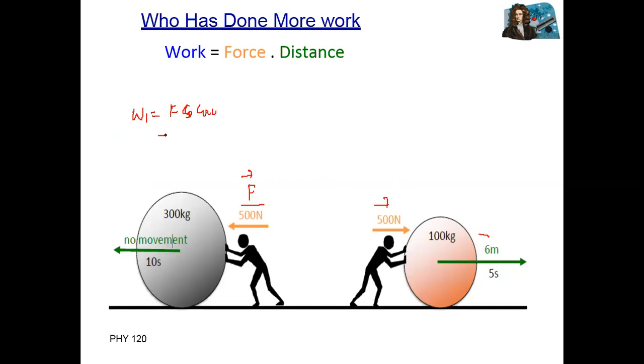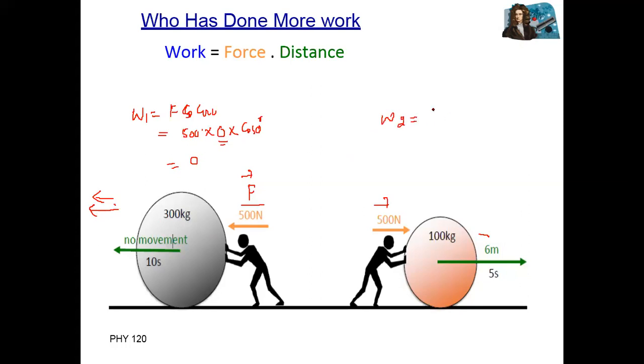You can see here F is equal to what? F is equal to 500. So 500 multiplied with displacement. There is no displacement. Multiplied with cosine of what? The angle between these two. You can see both arrows are in the same direction, so the angle between these two is 0. So cos 0 degree. Correct? But again we have displacement 0. So work done equals what? 0 for the first body.